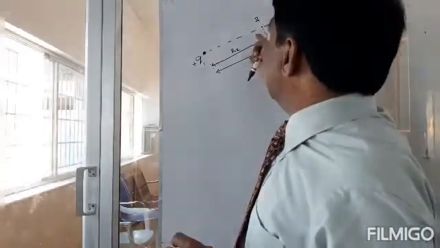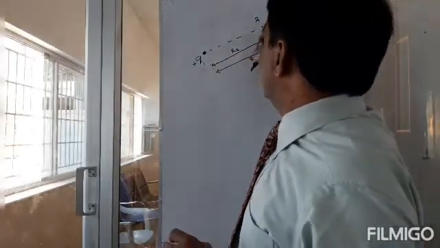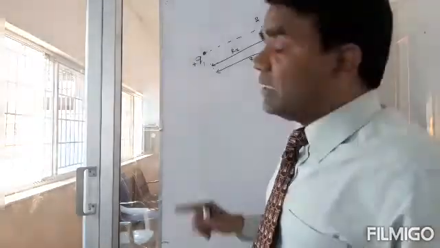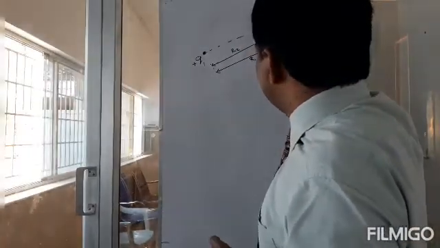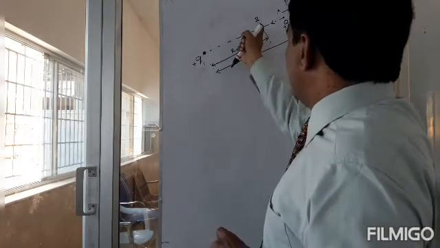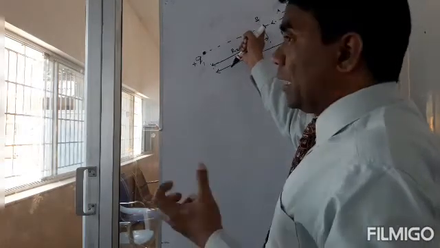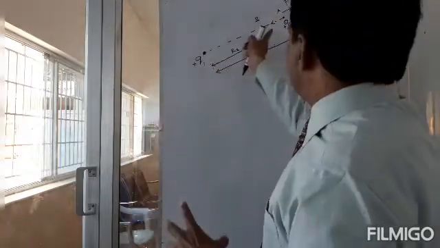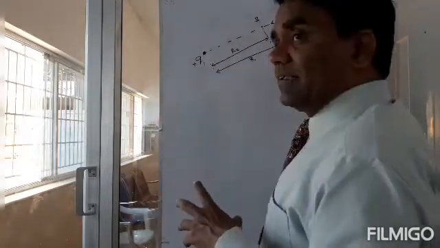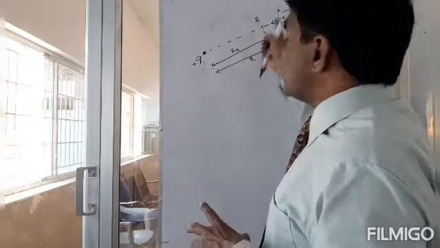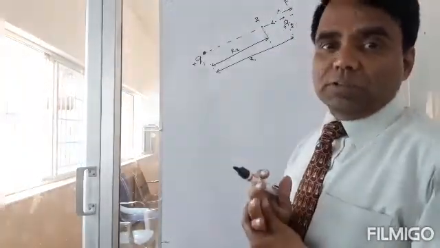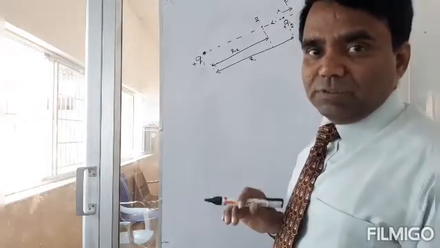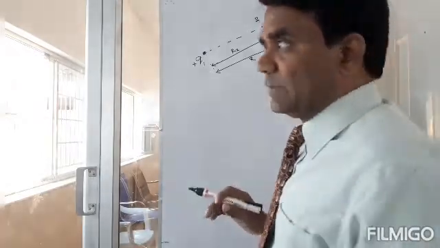But what is the work this electrostatic force will be doing? This will be doing negative work, because as the body is moving in this direction, the force will be trying to apply brakes on it, right? So it will try to push it in that direction. So the electrostatic force will do negative work and I will do positive work. Let's try to do the mathematics of it.